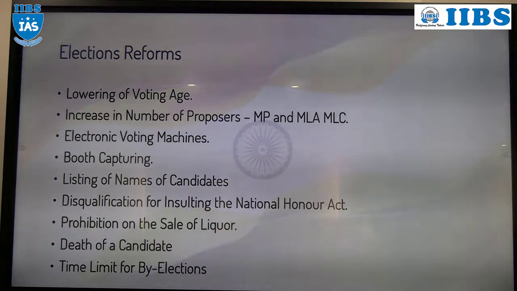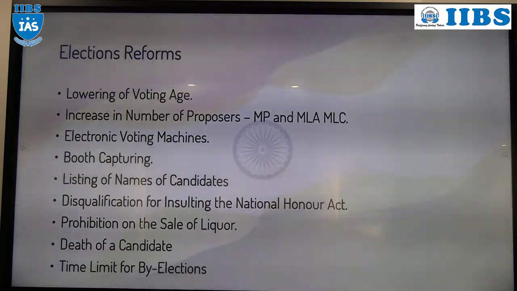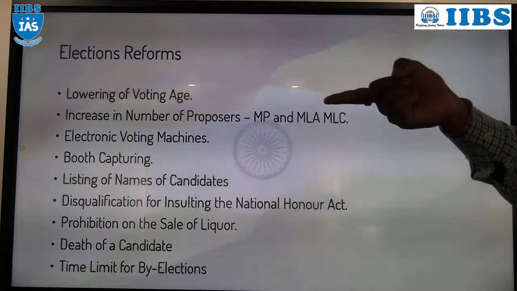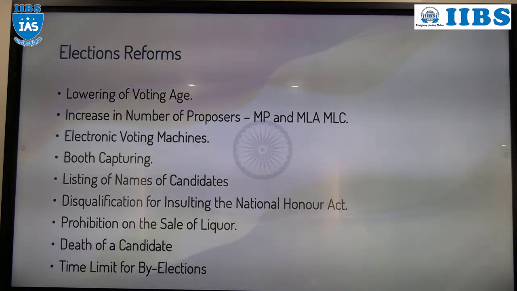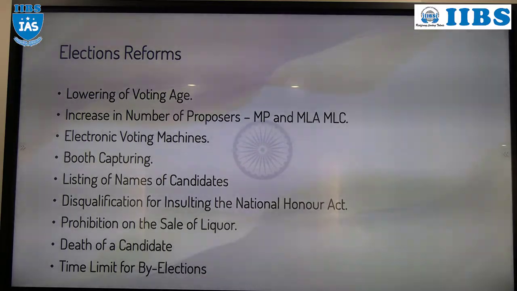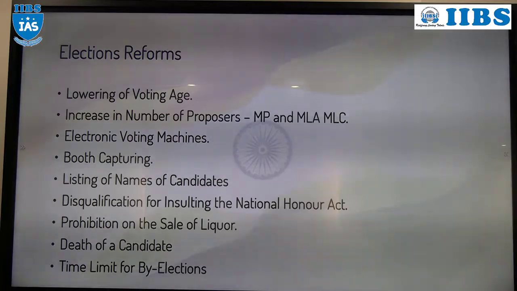In the same way, for contesting an MLA seat, if the candidate belongs to a recognized party, then only one elector. If the candidate belongs to an unrecognized party, 10 electors. Understood, or do you want me to explain once again?